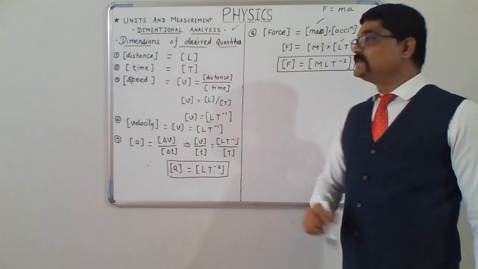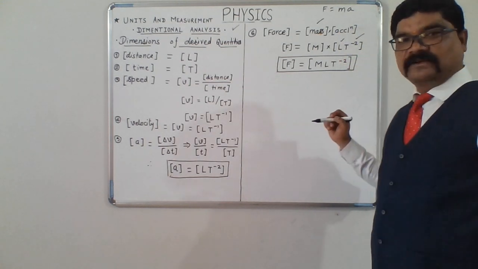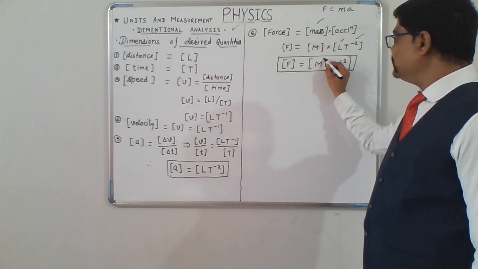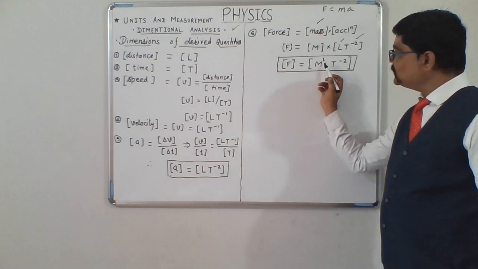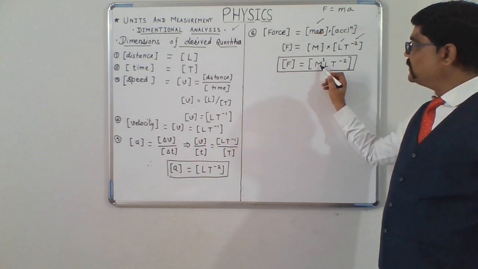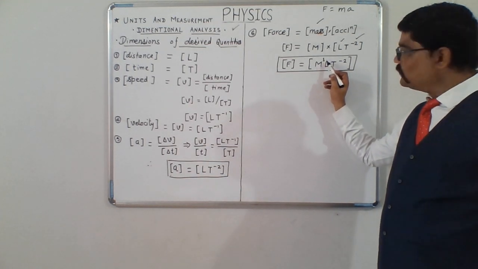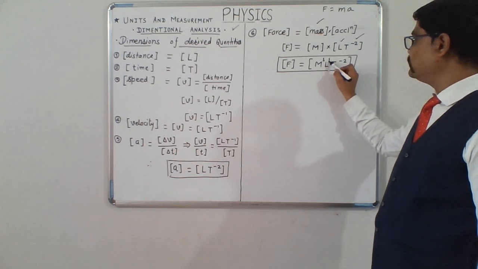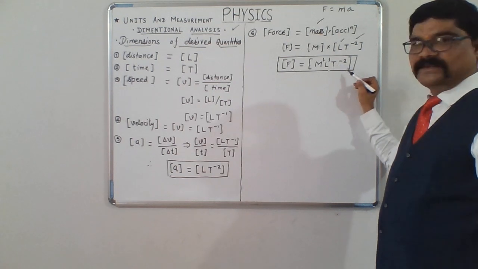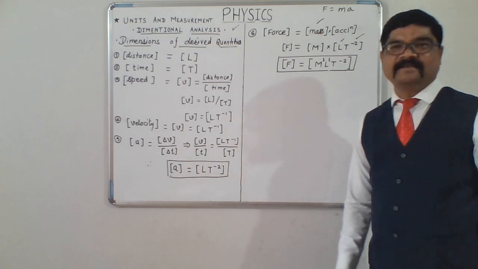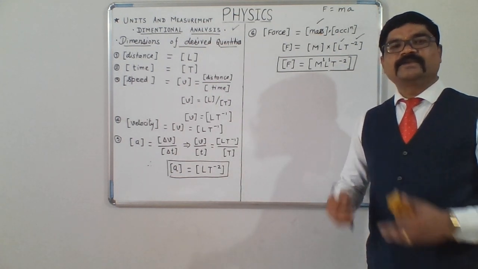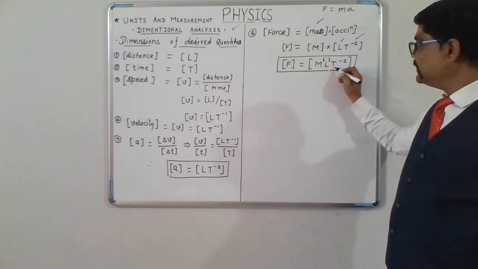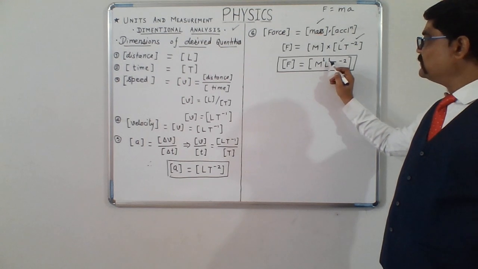Then what are the powers of these fundamental quantities required? Clearly, in force, the dimension of mass has only one power, the dimension of length is one, and the dimension of T will come as minus 2. So force requires mass, length and time, and their powers are 1, 1, minus 2.